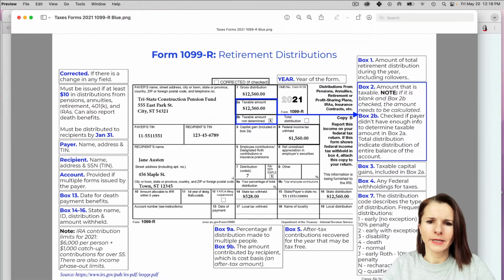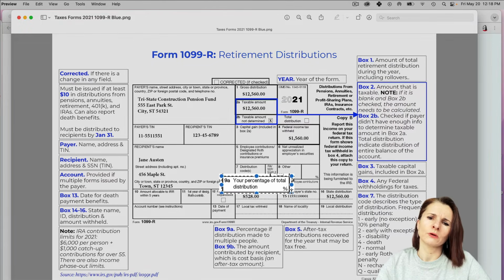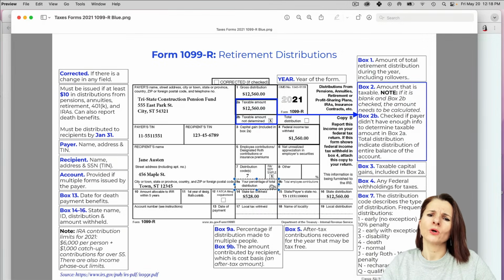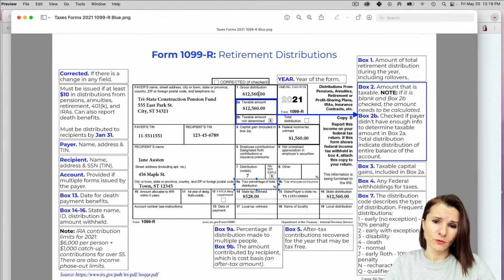On number 9A, so this is indicating percentage of distribution. So you can say, what does that mean? So in a case, let's say it's a death benefit, and maybe the amount of distribution was split among the children or what have you, then it might indicate that you received maybe from the total distribution 20%. So this would kind of indicate how much of the total distribution was distributed to you directly.